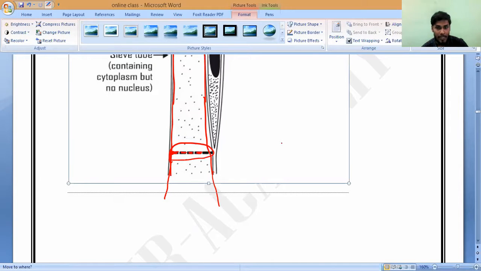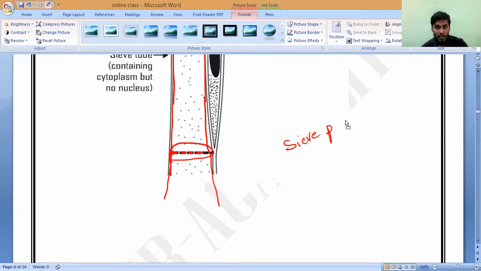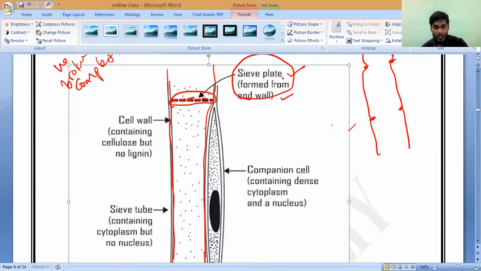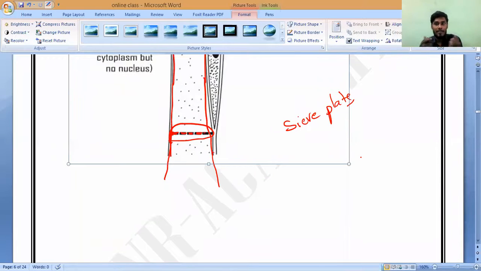What is this plate called as? Sieve plate. Sir, why I am calling this a sieve plate means, have you noticed it? In olden days, in our homes, we used to separate stones from rice and dates. Yes, even now somebody will use it. We have a circular one which has holes in the middle. Have you noticed it? Yes, sir.